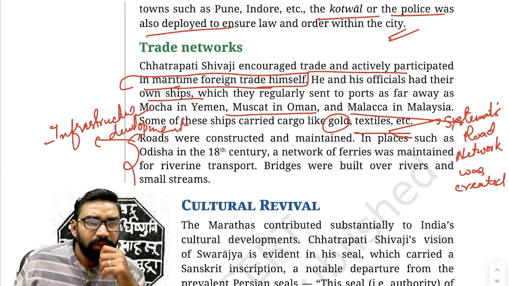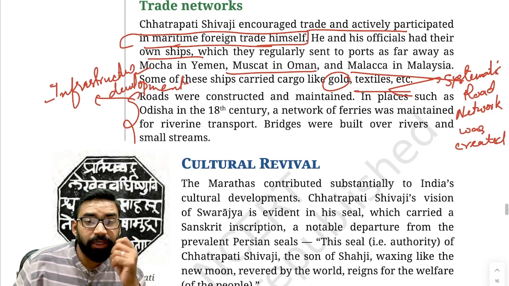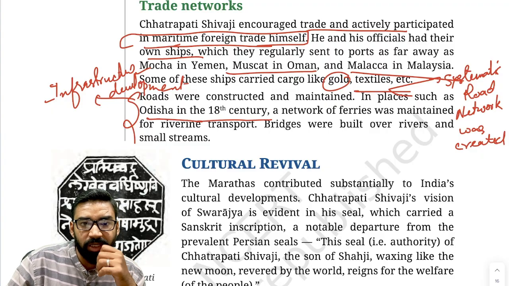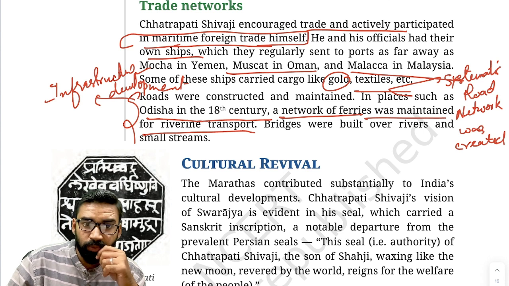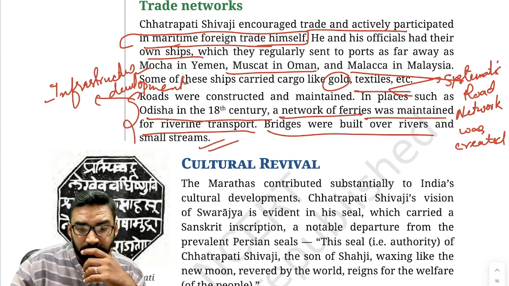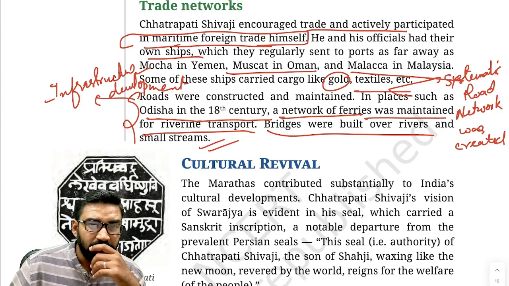Now try to understand. For example, there is one story related to riverine transport in Odisha in the 18th century. A network of ferries was maintained for riverine transport. Bridges were built over rivers as well as small streams. These were the infrastructural developments.